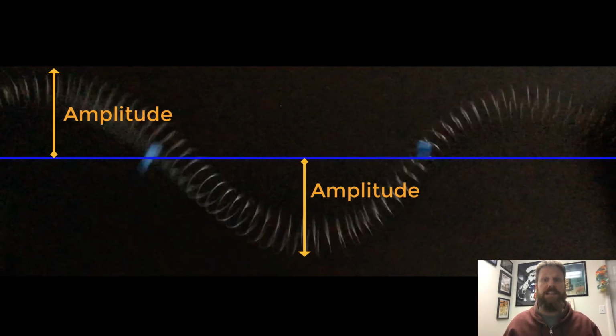One final wave characteristic that needs to be addressed is the amplitude of a wave. Amplitude is simply the size of the wave. More specifically, amplitude is the maximum displacement of the particles of a wave measured from the rest position. For mechanical waves, the energy of the wave depends on the amplitude of the wave. The larger the amplitude, the more energy a wave has.